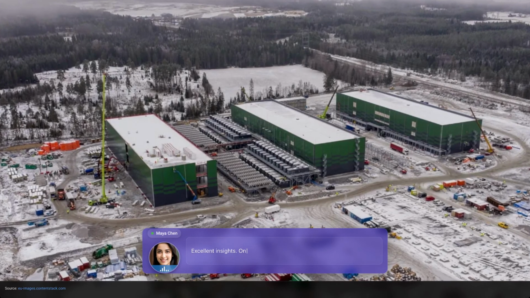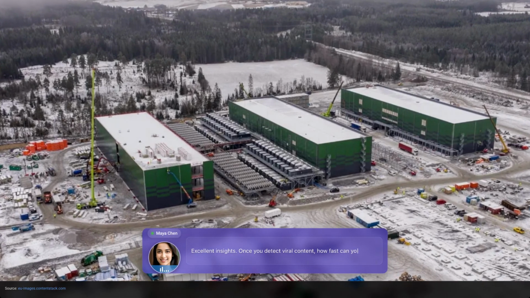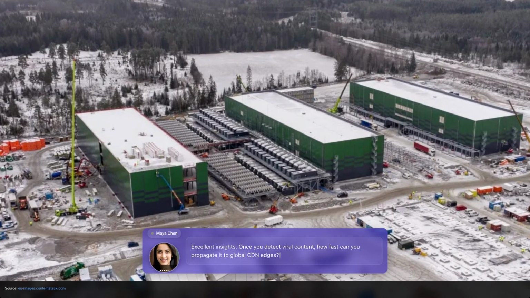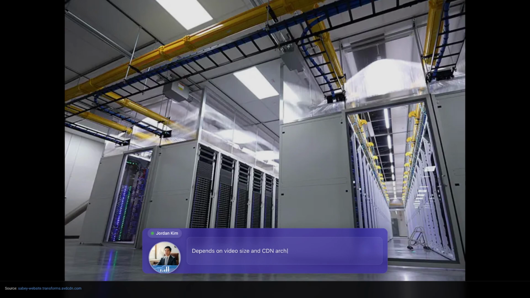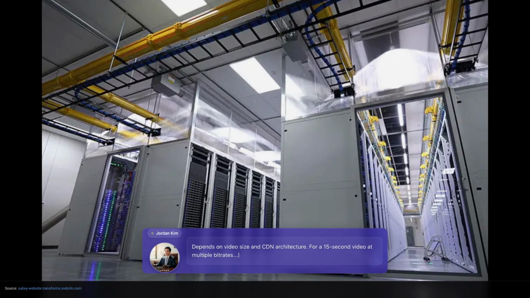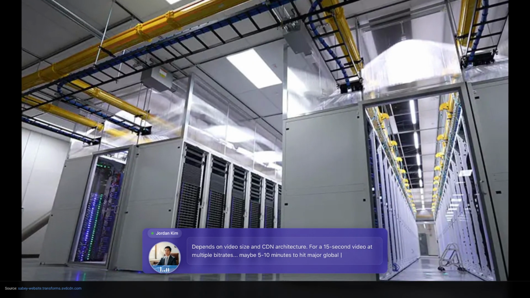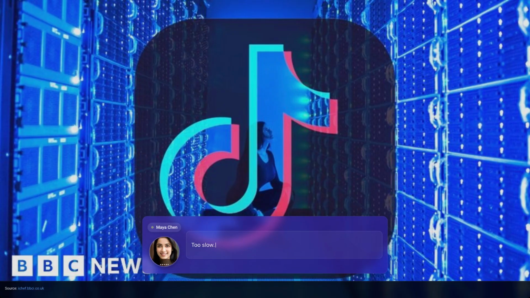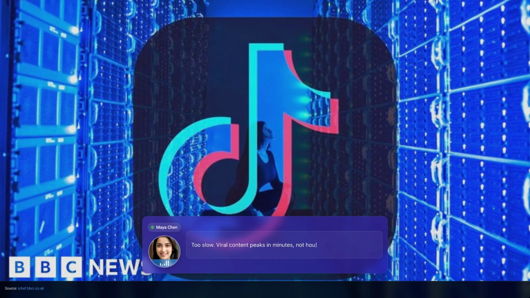Excellent insights. Once you detect viral content, how fast can you propagate it to global CDN edges? Depends on video size and CDN architecture. For a 15-second video at multiple bitrates, maybe 5 to 10 minutes to hit major global edges. Too slow, viral content peaks in minutes, not hours.